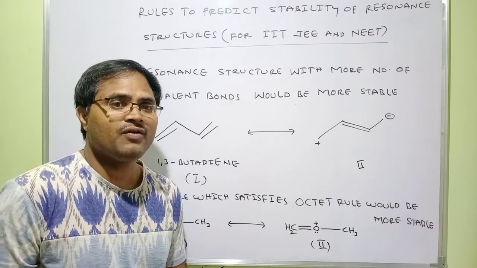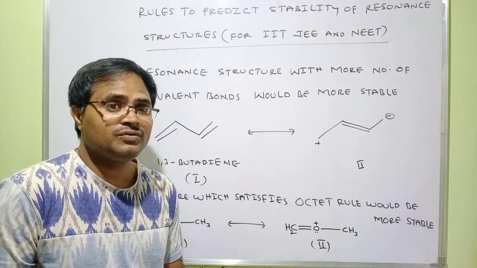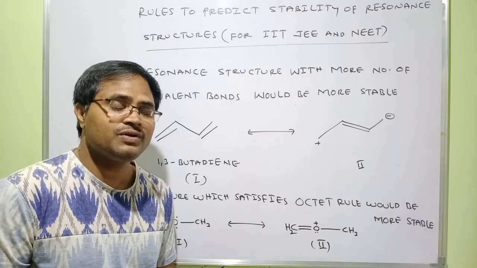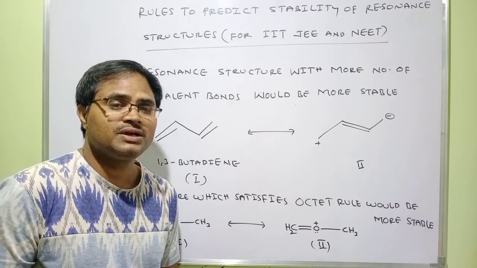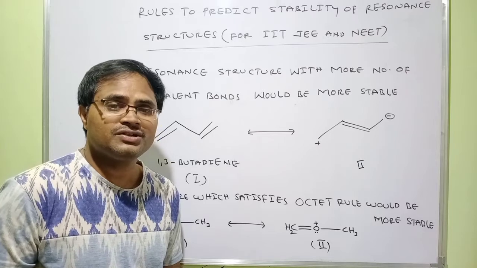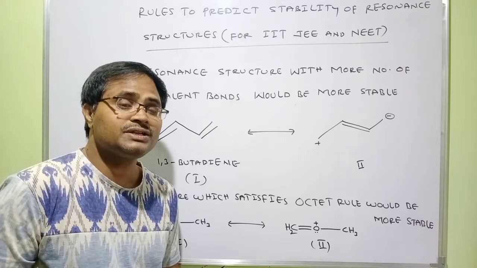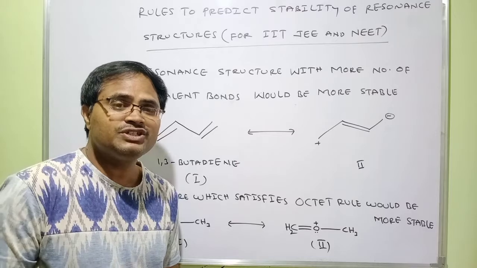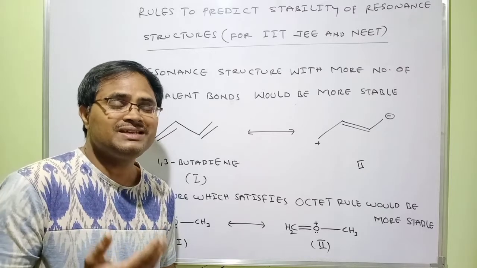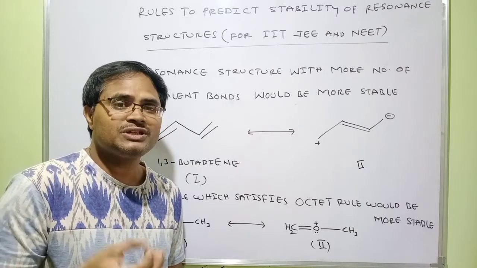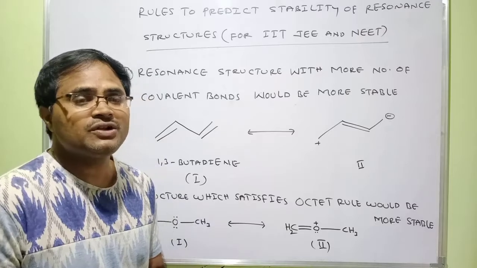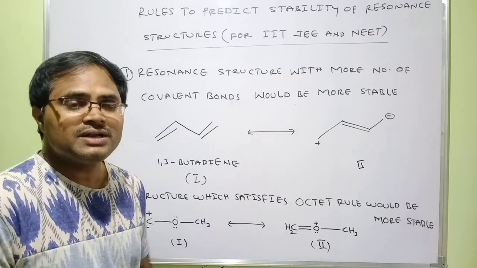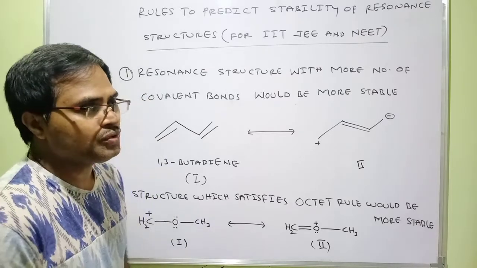See, some time back we have written resonance structures of different molecules. For benzene we have written resonance structures, and for thiophene also we have written resonance structures. But all resonance structures may not have the same stability. If they are not having the same stability, which is more stable and which is least stable? In order to find out the stability of resonance structures, a set of rules is given. So let us see one by one what those rules are.